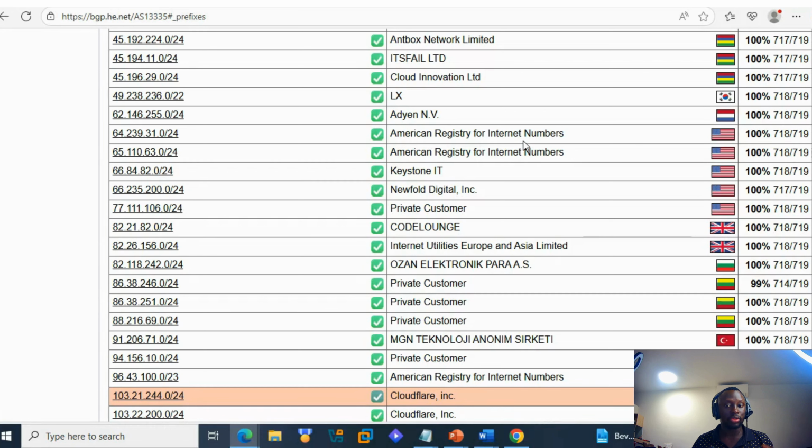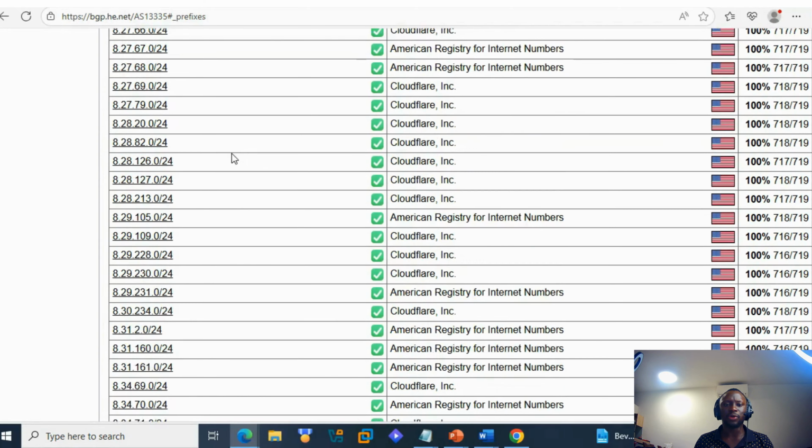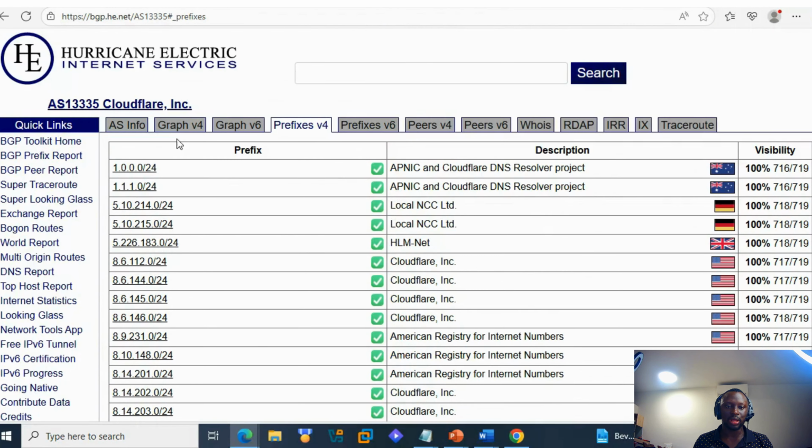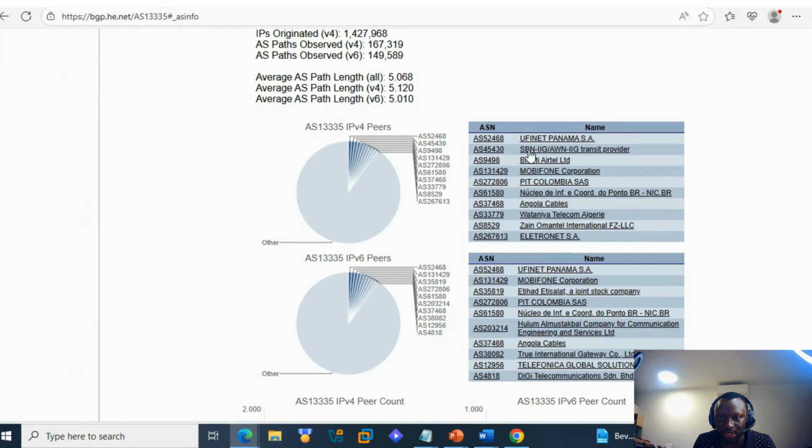To know, you need to get in touch with those companies. They will give you more information. So that's why we need to know how to investigate it. For example, if you click on this, you get more information: company website, BGP, you get a lot of information about the ASN, different ASNs in touch with the Cloudflare ASN.